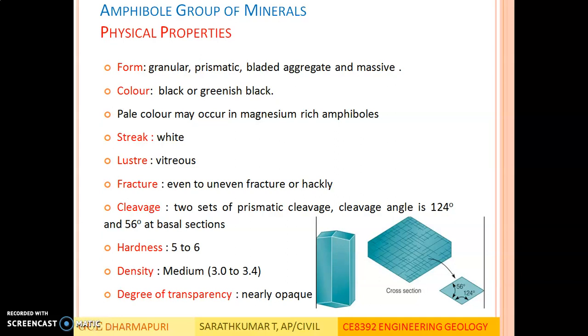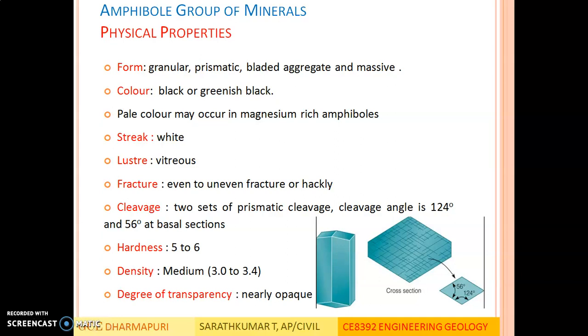Cleavage, two sets of prismatic cleavage occur. Cleavage angle is 124 degrees and 56 degrees at basal sections. It is shown in the figure below. At basal sections, the angle between two sides is 56 degrees and the angle between the other two sides is 124 degrees. Hardness ranges from 5 to 6. Density is in the medium range of 3 to 3.4. Degree of transparency is nearly opaque.